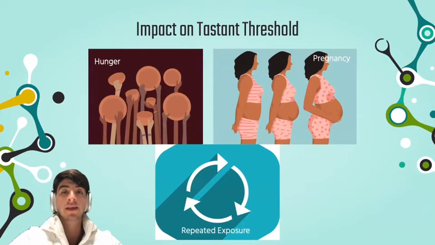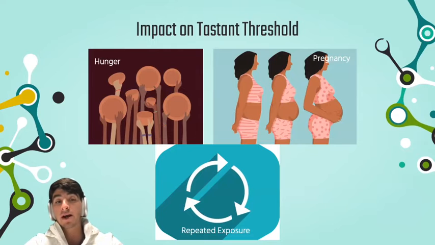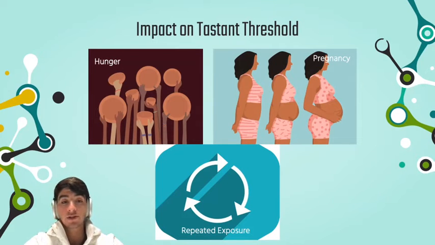But this is all within a tasting threshold. This is really talking about the sensitivity and how much these receptors are being activated. So we really want to talk about how this is impacted by other biological functions and to further express the importance of this tasting threshold. It's been revealed that hunger can modulate the sensitivity of receptors. When we're very hungry, we see an increased sensitivity to sugar, as researchers found, and a decreased sensitivity to bitterness, which was really interesting.